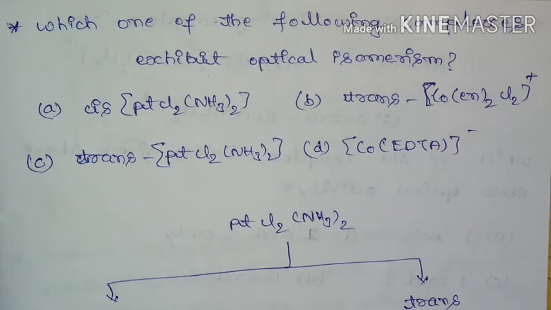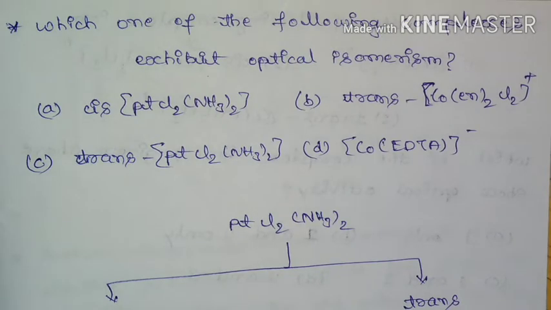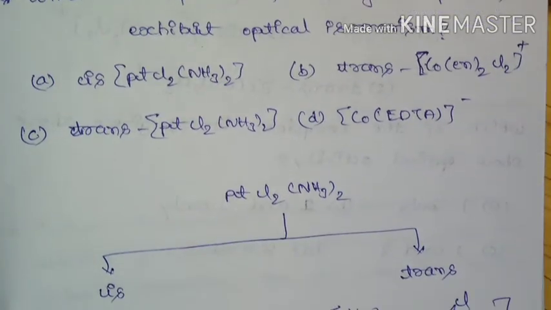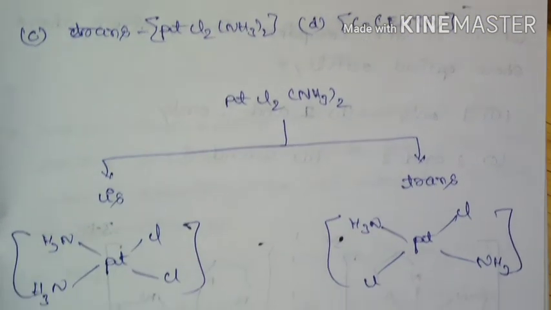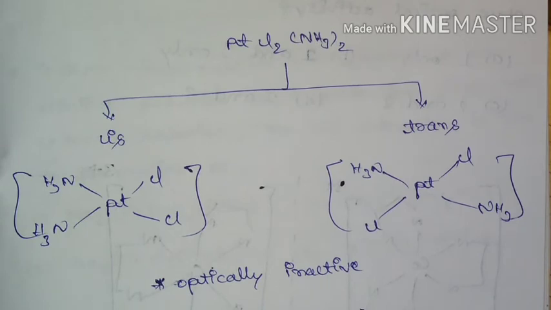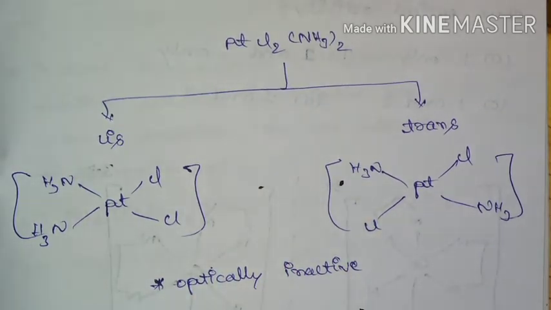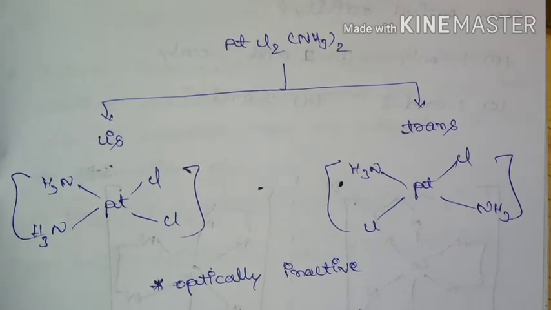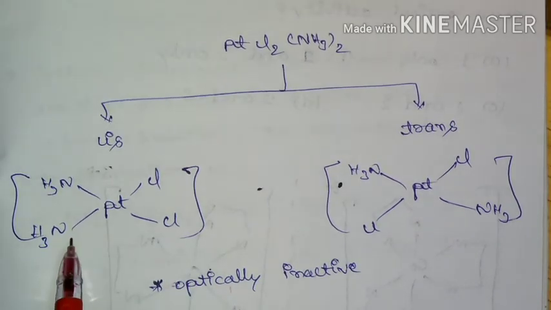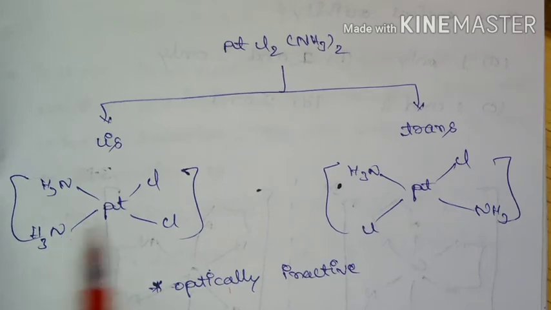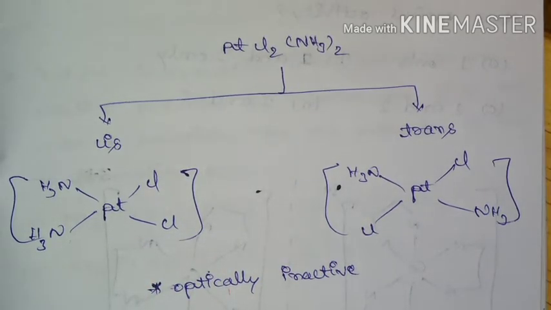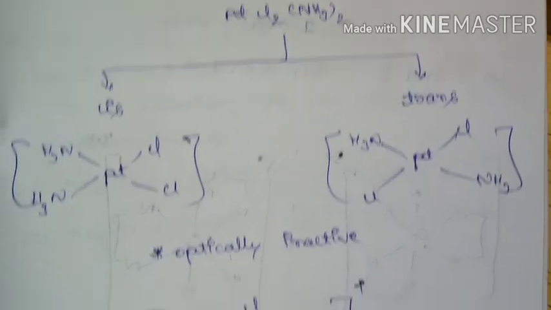Next question: which one of the following complexes exhibits optical isomerism? So here are the 4 complexes, and we need to identify a complex which will show optical isomerism. If we take a look at the platinum complex, it is going to exhibit geometrical isomerism, but these isomers are optically inactive because they possess a plane of symmetry. Hence the cis platinum complex and the trans platinum complex both are optically inactive.